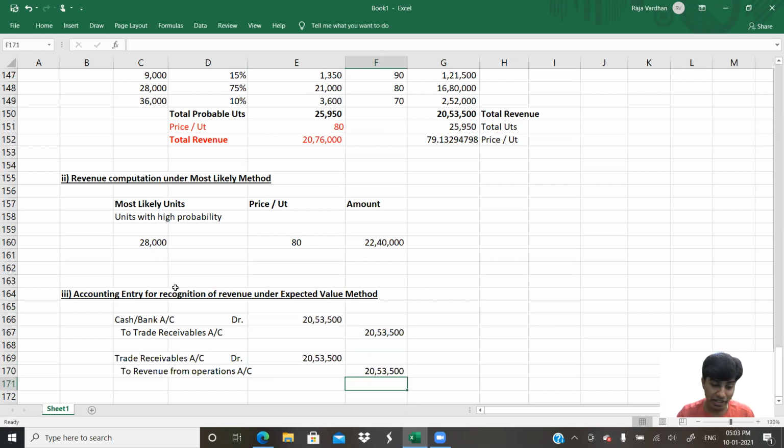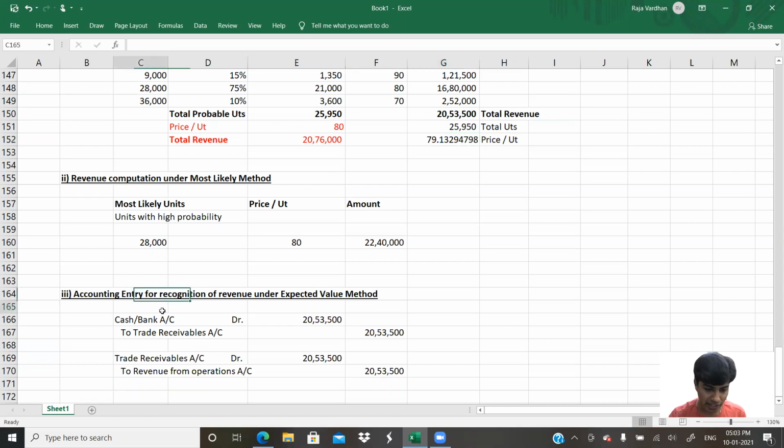Now, why did I write it as cash to trade receivables and trade receivables to revenue from operations? Because at the beginning of the year, we expected to sell 25,950 units, but there is no precondition that we have to sell 25,950. If in case we manage to sell more than 30,000, then each price will be 70 only, but we recognized 79. So 9 rupees extra is collected. It should be paid back to the customer.